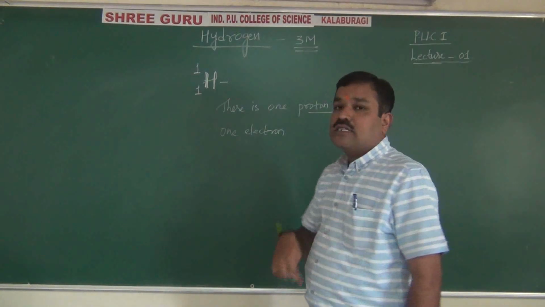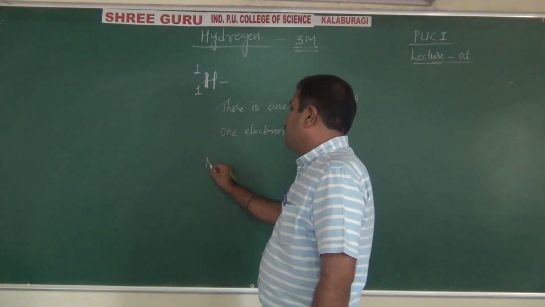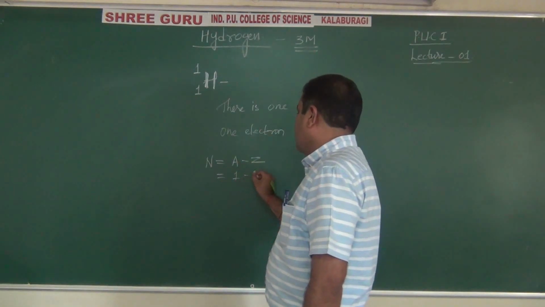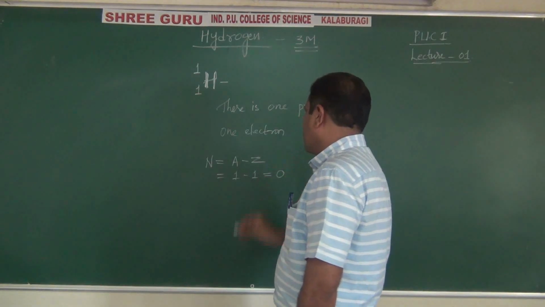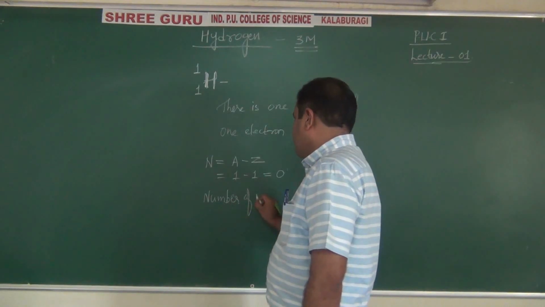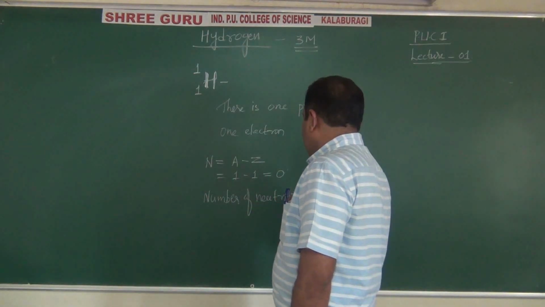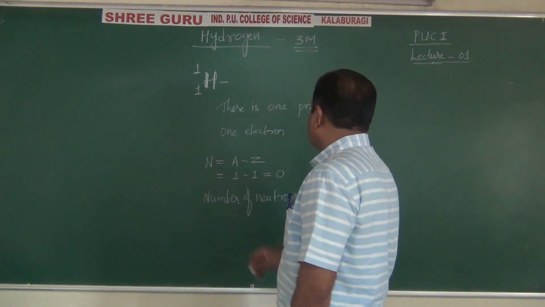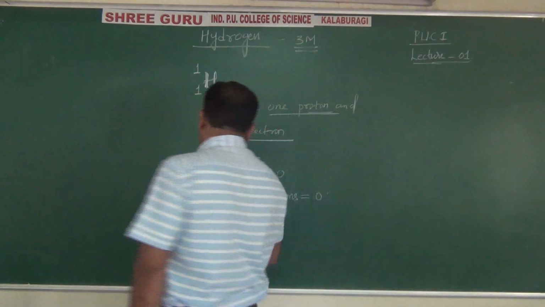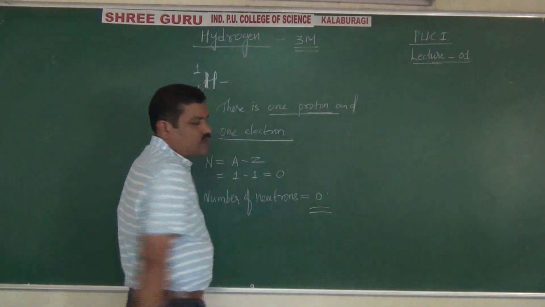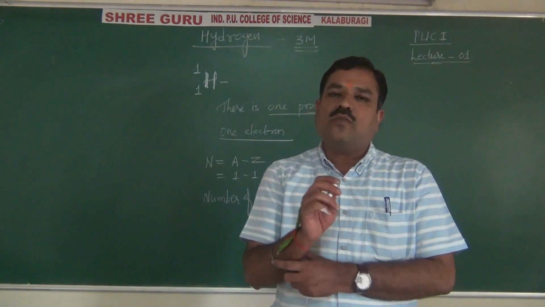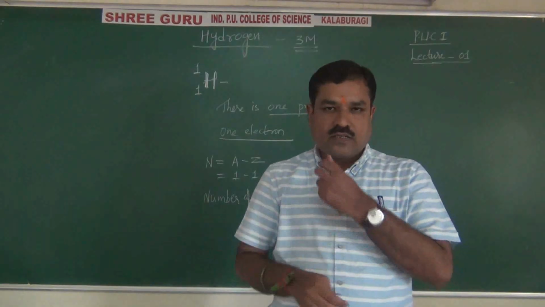But the number of neutrons is 0, because the number of neutrons is equal to A minus Z, that is 1 minus 1, that is 0. So one proton, one electron in the extra nuclear part, and 0 neutrons. But the position of hydrogen is still today uncertain, whether it belongs to the first group or the 17th group, it is not fixed, right?